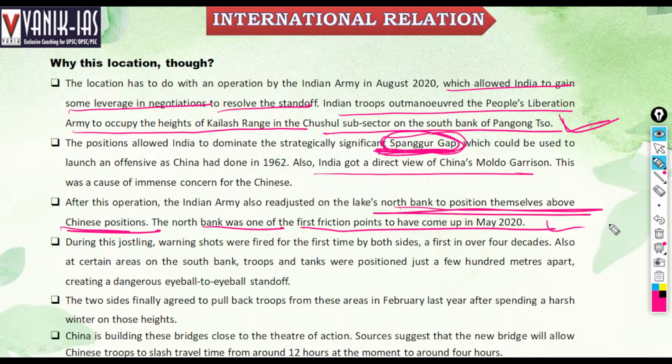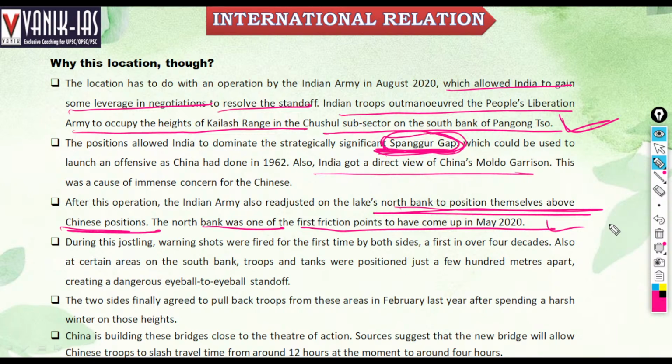During this jostling, warning shots were fired from both sides, the first in over four decades. Also, in certain areas of the South Bank, troops and tanks were positioned just a few hundred meters apart, creating a dangerous eyeball-to-eyeball standoff. So it has happened in 2020.